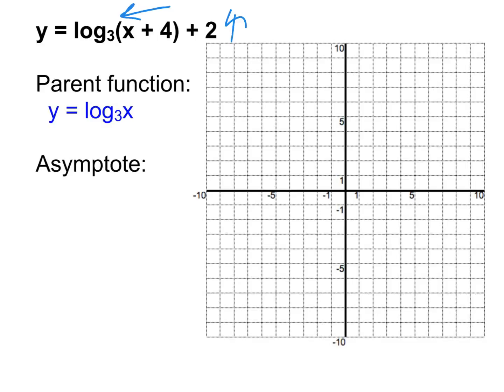Knowing that, where is the asymptote? Well, first of all, which way is the asymptote going here? Is it horizontal or vertical? Because oftentimes we're so trapped into the exponential mindset that we forget that this one's a vertical asymptote now. Now, if I take a vertical line and I move it up, isn't it still in the same place? But if I move it over, then it changes. So my asymptote is moving left 4 here. So that means my asymptote is going to be written as x equals negative 4.